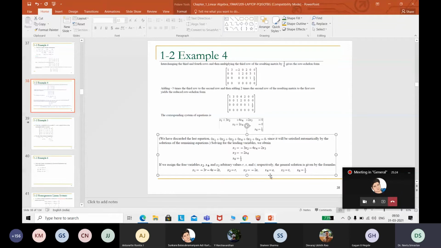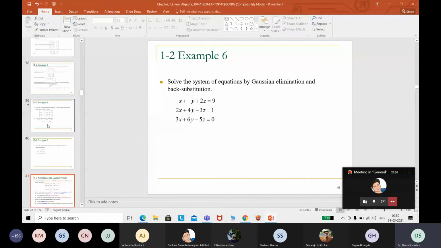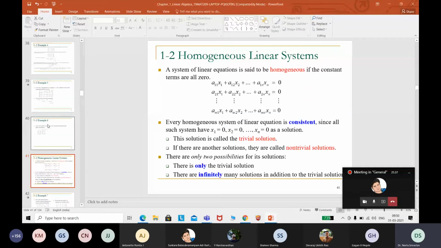Now the same thing is repeated for the homogeneous. When the right side is equal to 0, what possibilities for the solutions will we have? One is the consistent case. For the consistency, we have a trivial and a non-trivial solution. When it comes to the trivial, everybody knows we are talking about the 0 solution. When it comes to non-trivial, it will be a non-zero solution. We have done this already, so please revise these concepts, because these are all very important.